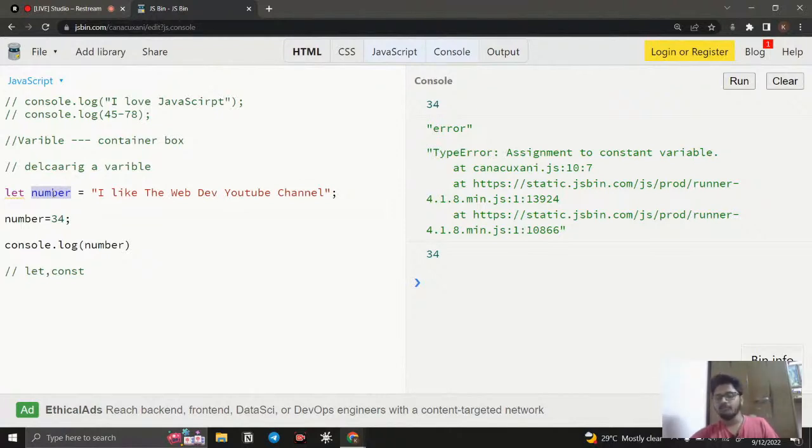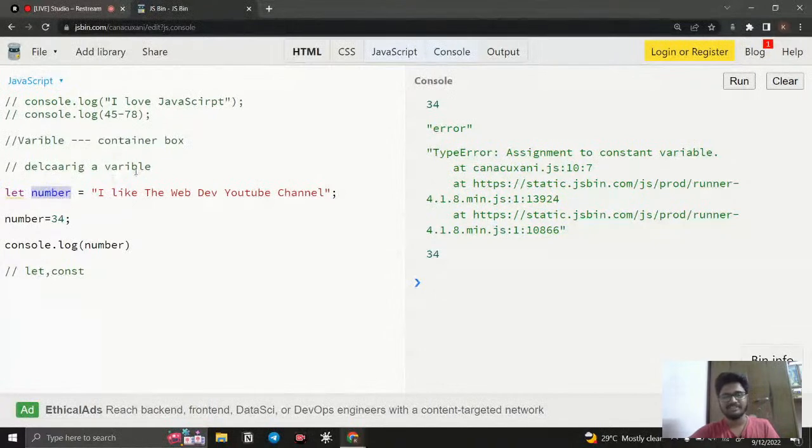This name should never start with numbers, so it should start with letters, symbols or underscores. There are several rules and regulations, and it is pretty good to name it related to what you want to declare.